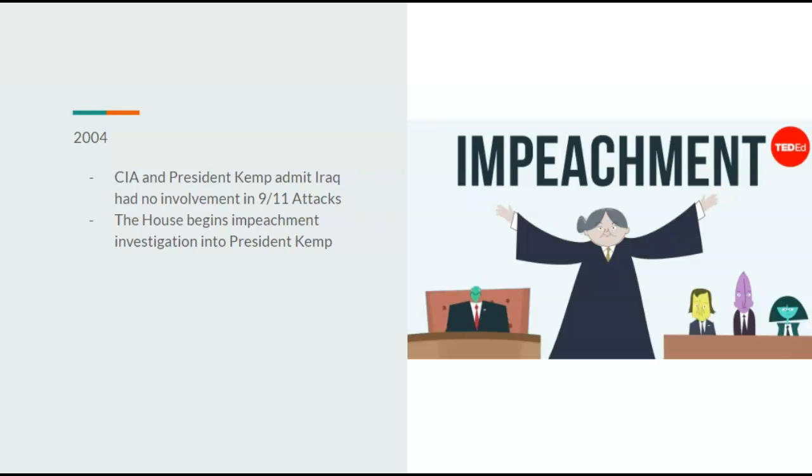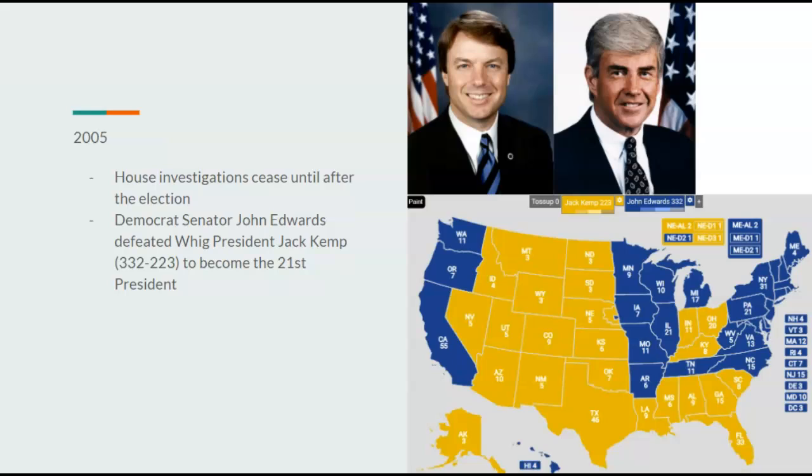2004, the CIA and President Kemp admit Iraq had no involvement in the 9/11 attacks, which would cause the House to begin impeachment investigation into President Kemp. But, of course, they are ceased. The Judiciary Committee would not get a complete vote.